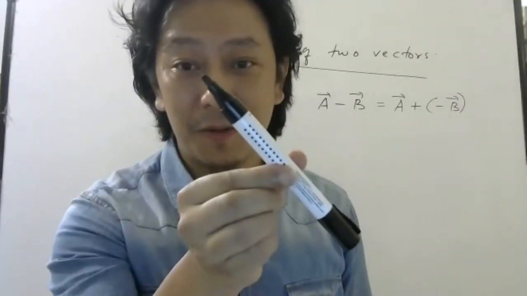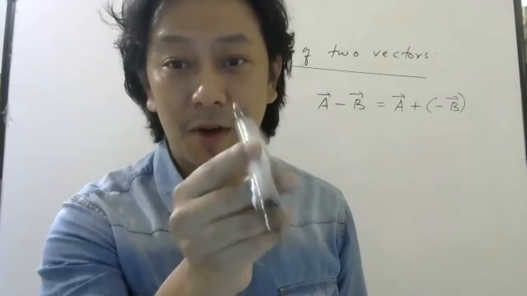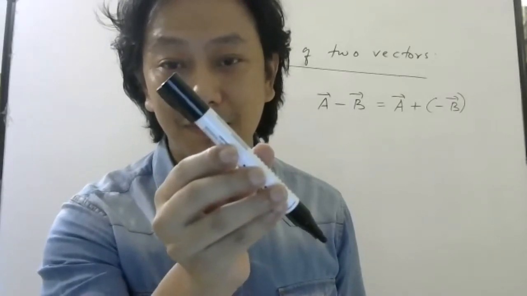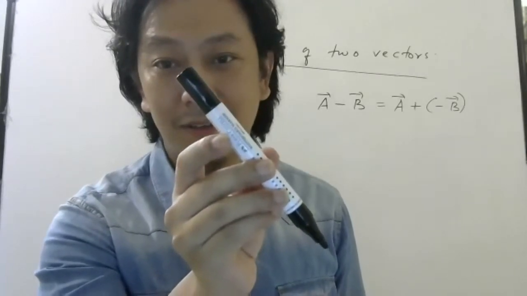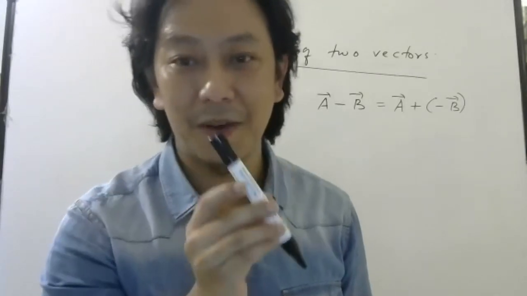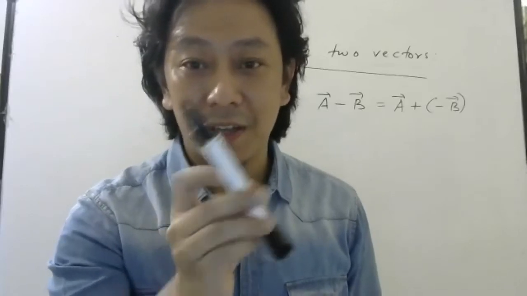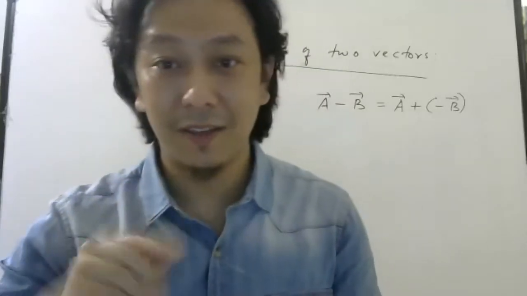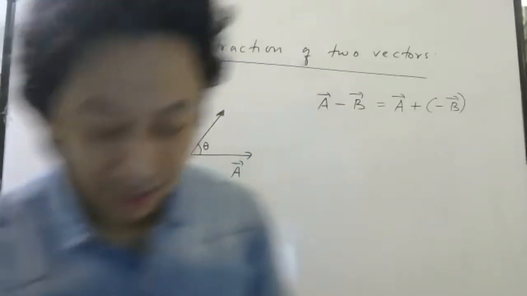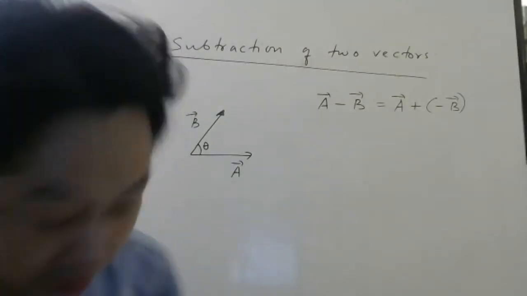If this is your B bar, what is this? Minus B bar, right? Why? Because if the magnitude is the same but the direction is opposite, then we call it a negative vector. So listen carefully what I will do.